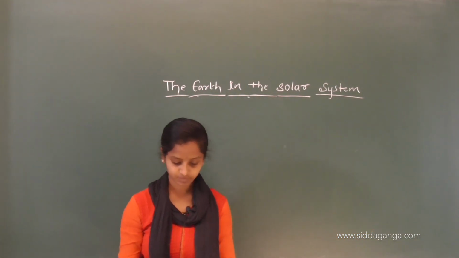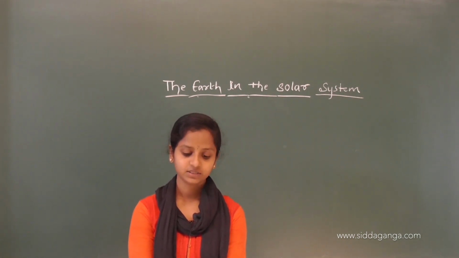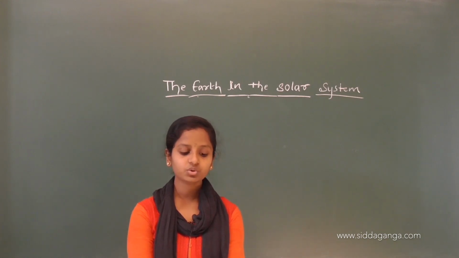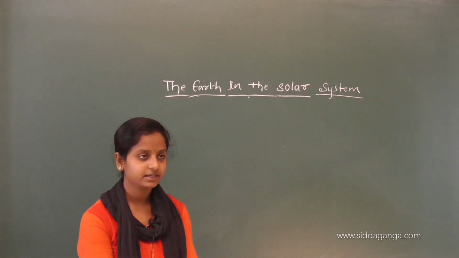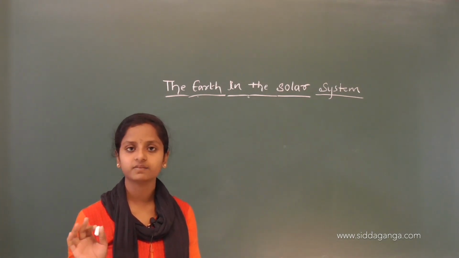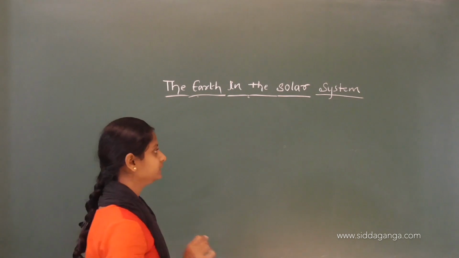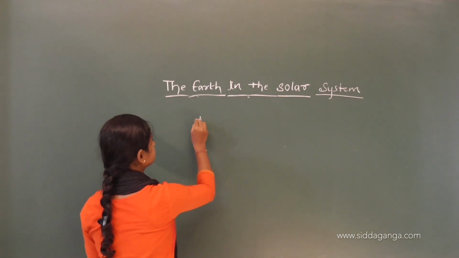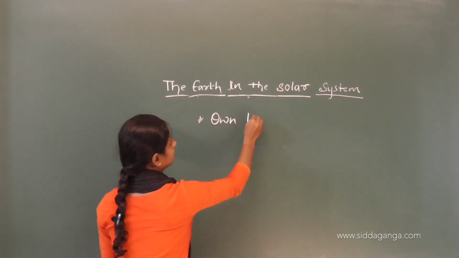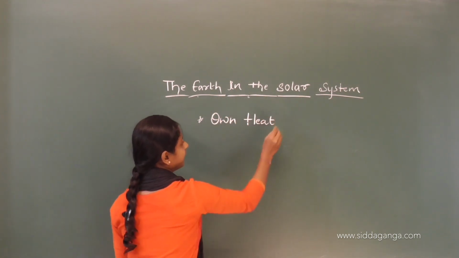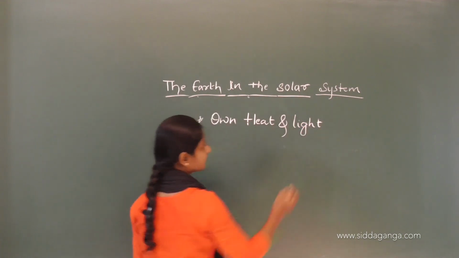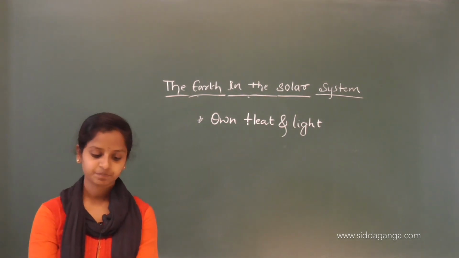Let me read again. The celestial bodies do not have their own heat and light. These celestial bodies do not have their own heat and light.